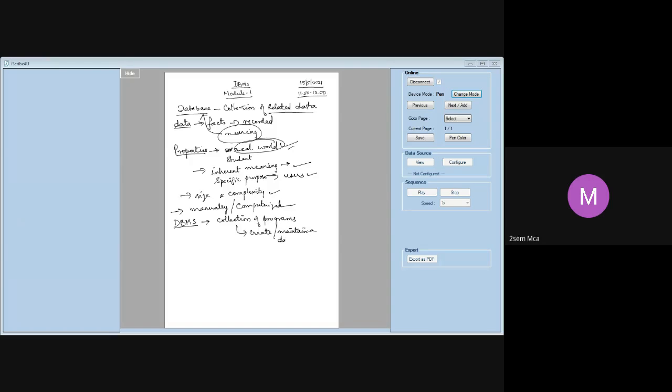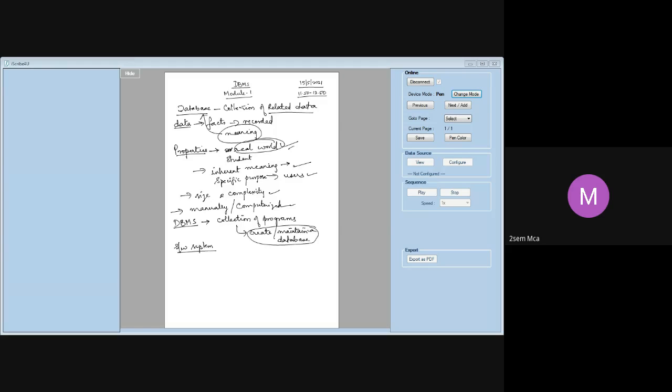So this is why we make use of, or rather require, a DBMS. Okay. So when I say DBMS, it is a general purpose software system. As I said, it's a collection of programs. You can also put it as a software. Why do you need a DBMS? It is used for creating and maintaining a database.